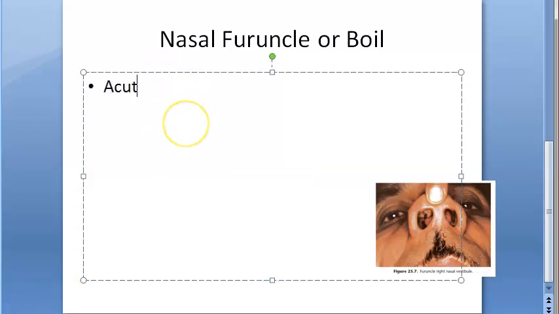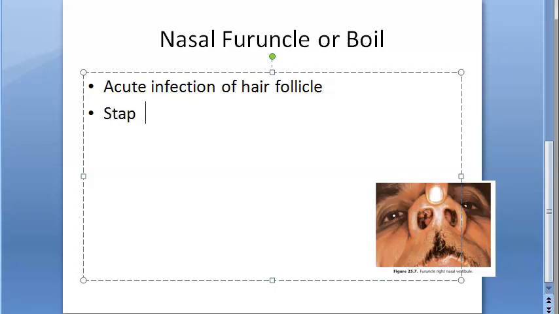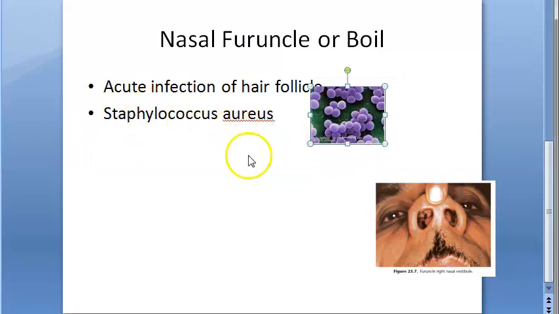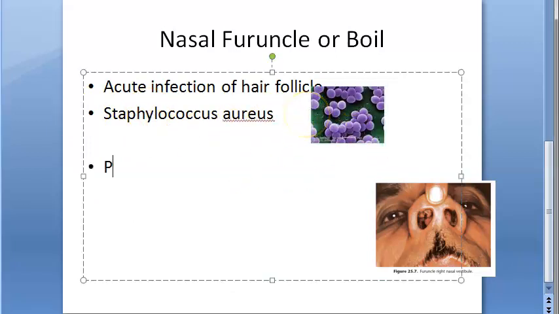So this is an acute infection of the hair follicle by Staph aureus, that is a gram-positive bacteria. Staphylococcus aureus, you can write the full name, Staphylococcus aureus bacteria, okay.